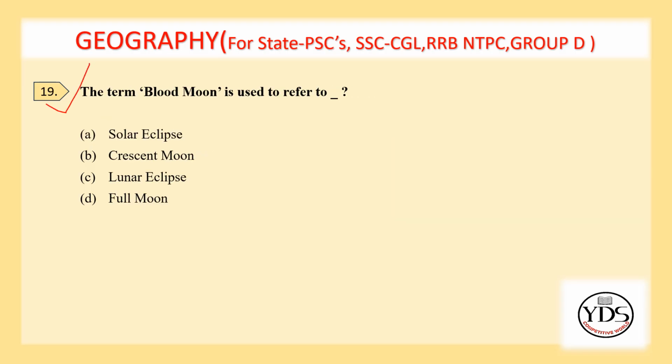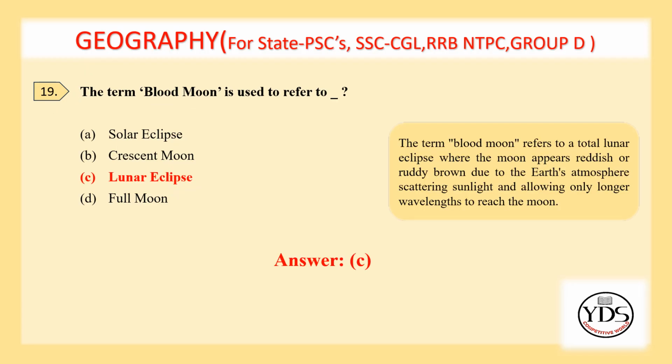19th question. The term blood moon is used to refer to solar eclipse, crescent moon, lunar eclipse, full moon. Option C. Lunar eclipse is the correct answer. The term blood moon refers to a total lunar eclipse where the moon appears reddish or reddish brown because the Earth's atmosphere scatters sunlight, allowing only longer wavelengths to reach the moon.